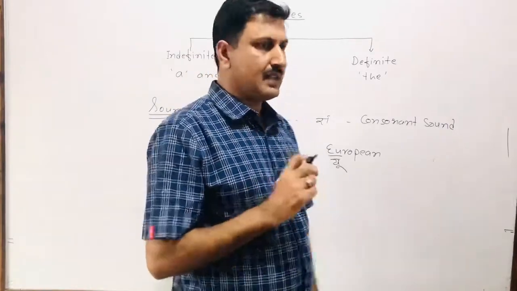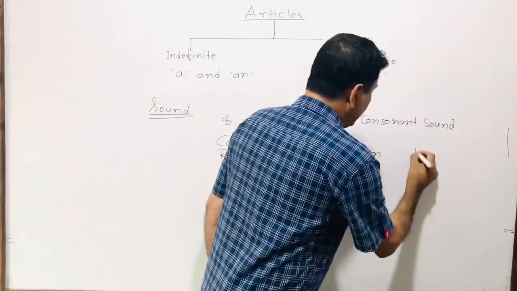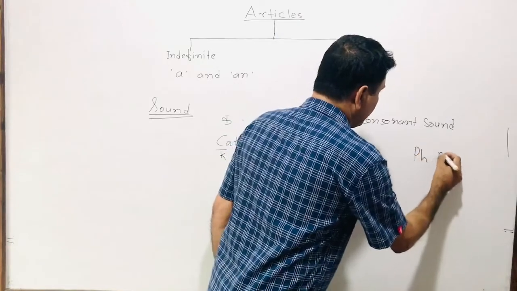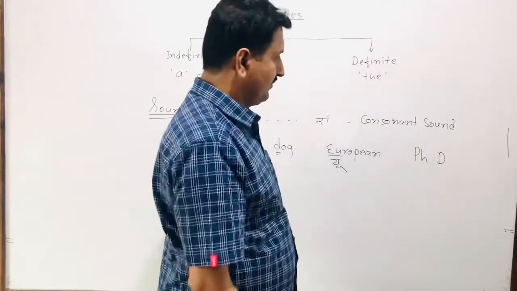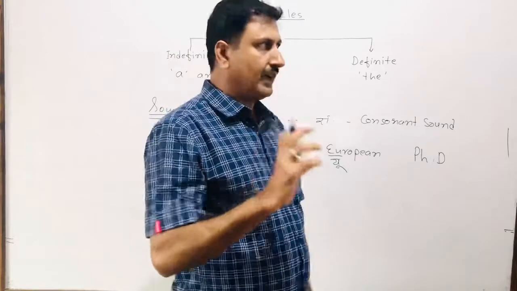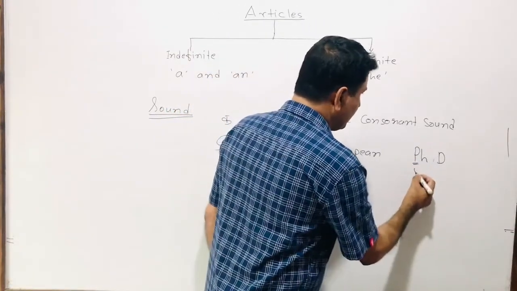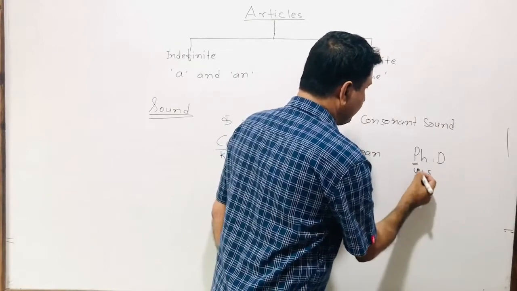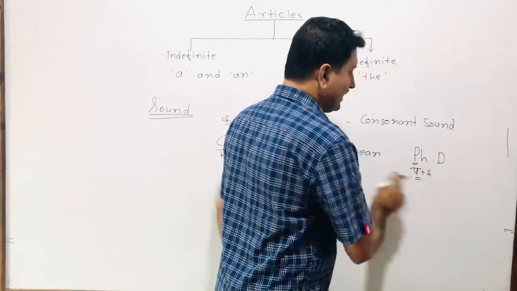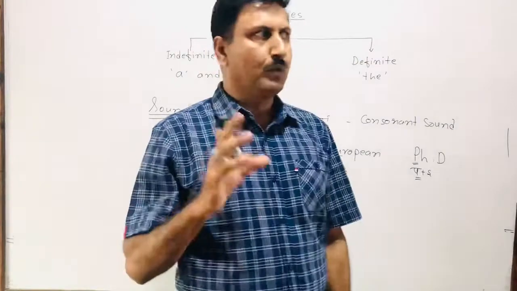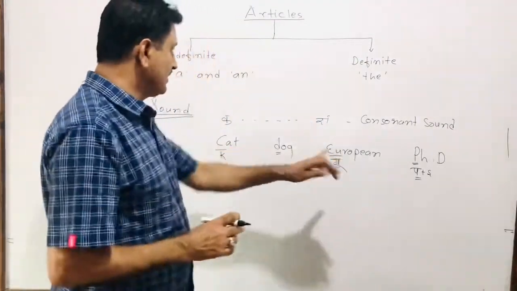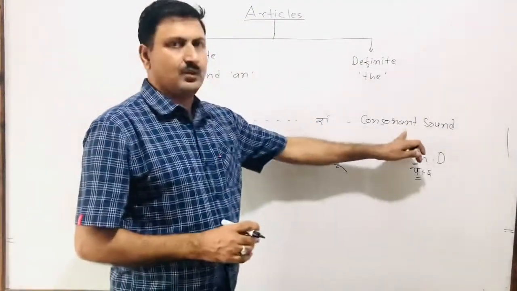Similarly, another example can be PhD. If we have to find out the initial sound of PhD, this is P. P means pa plus E. So pa is in the group of Ka to Gya. This is consonant sound.